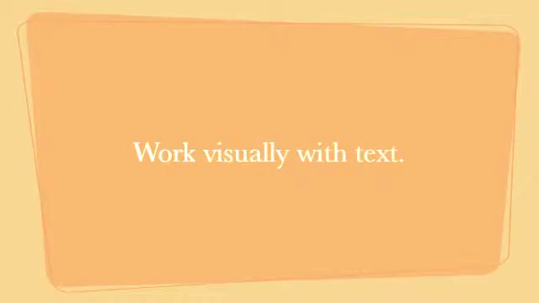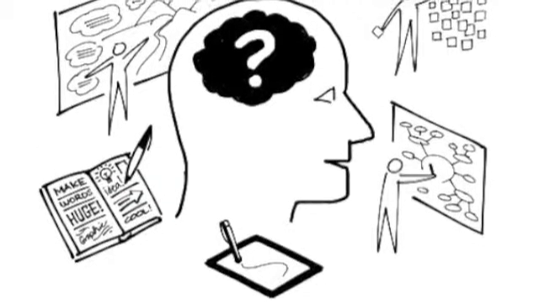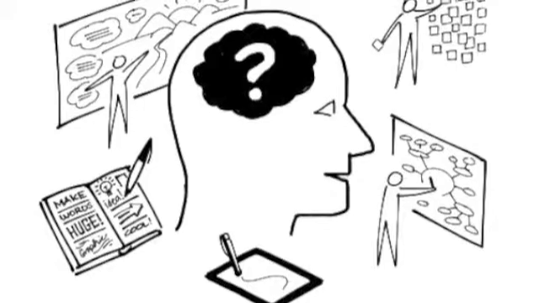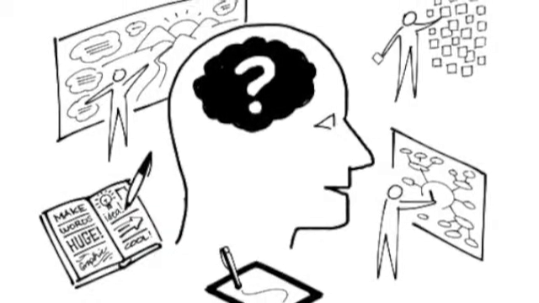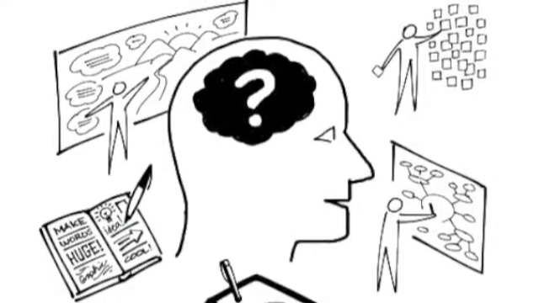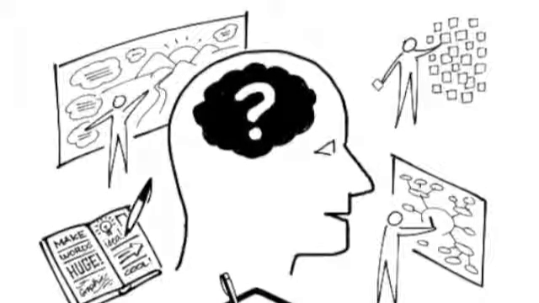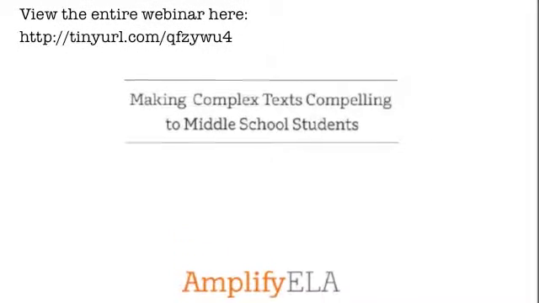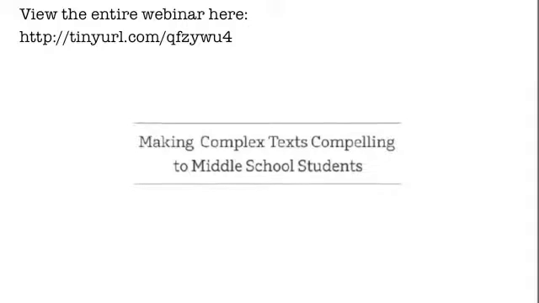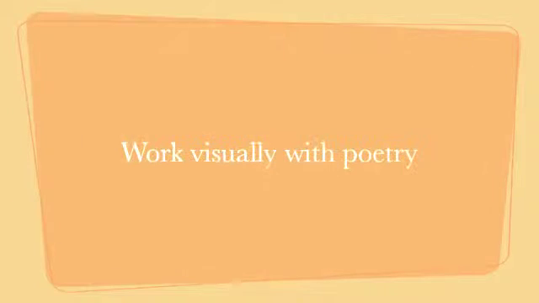So how is this addressed? Amplify created a curriculum that allows students to work with text visually. Amplify presented their curriculum in this webinar. In summation, they believe that many students think visually and interact with their world in this way, so they want students to approach text in a visual way as well. In this webinar, a few key points were suggested in how to implement these techniques, and I'll go more in depth on those activities. One way Amplify takes a visual approach is with poetry.